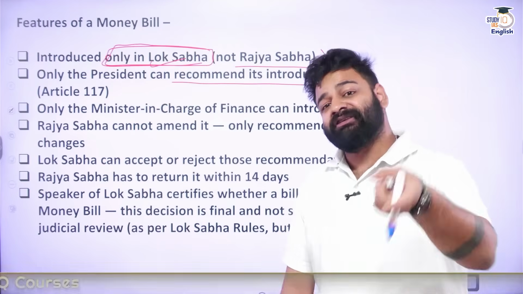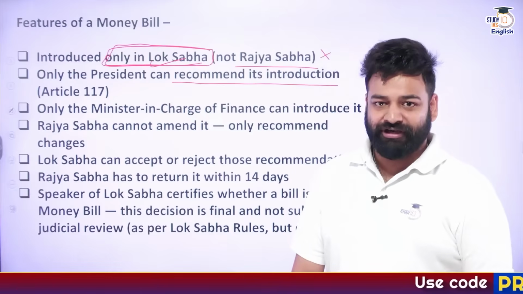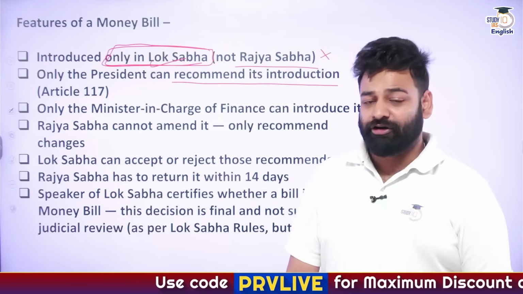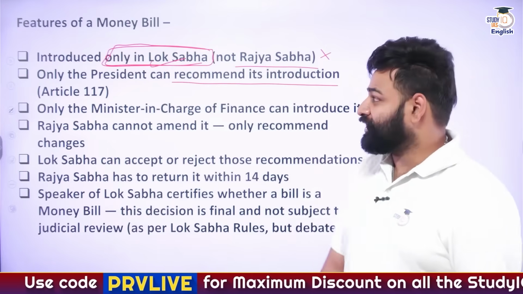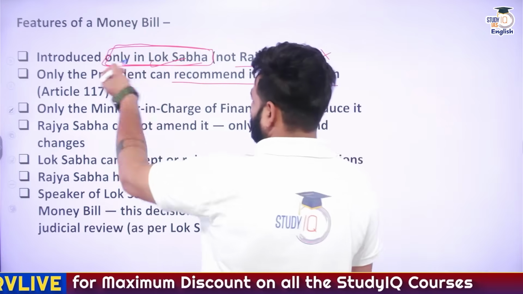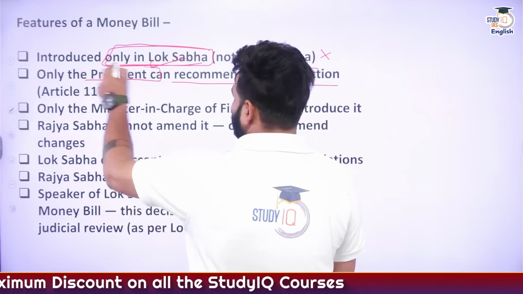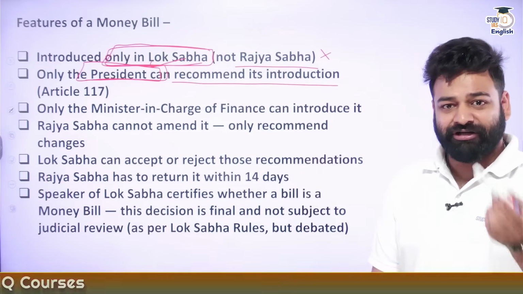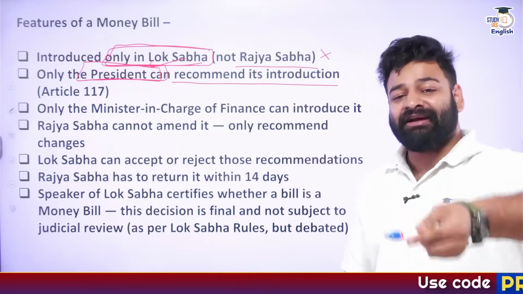So Article 117, another article, says that if it is a money bill, that is Article 110 clause 1, it can be introduced only in Lok Sabha first of all, and only after the recommendation or the prior assent of the President, right? So what is needed? The President's prior assent is needed.